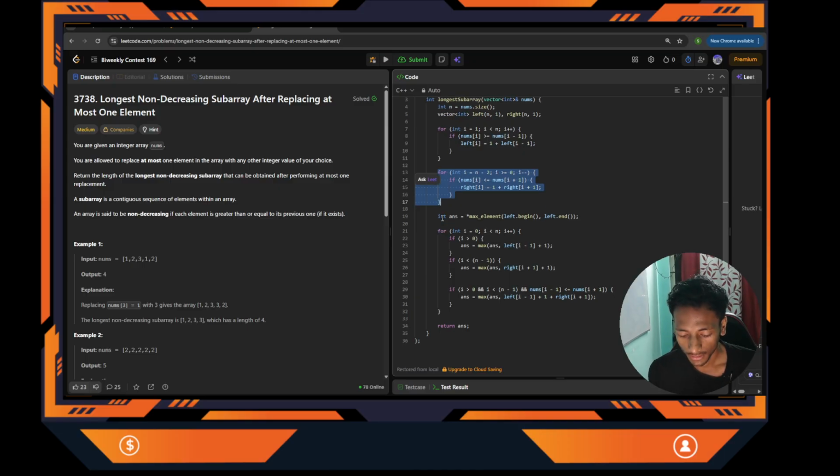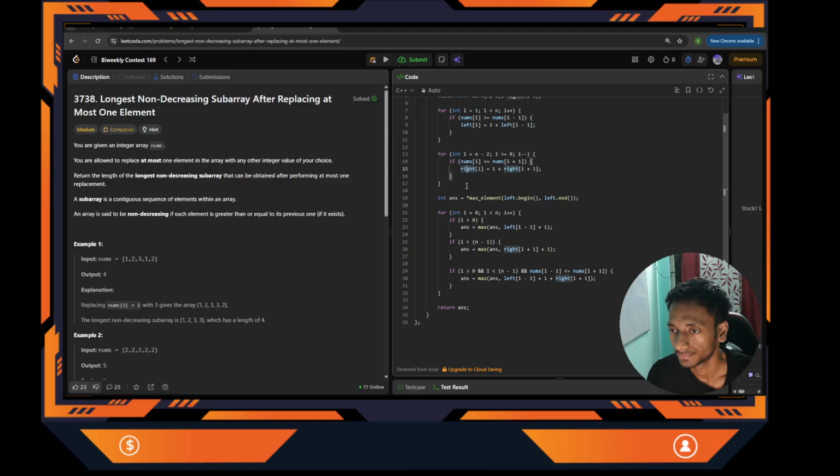Or if I want to know in constant time the length of the non-decreasing subarray that is possible starting at index I, what is the condition for that? I will start from right to left, from n minus 2 and go up to 0, I minus minus. If nums of I is less than or equal to the right element, I plus 1, then I can add this current number to the right subarray. Clear? This is the condition I'm saying.